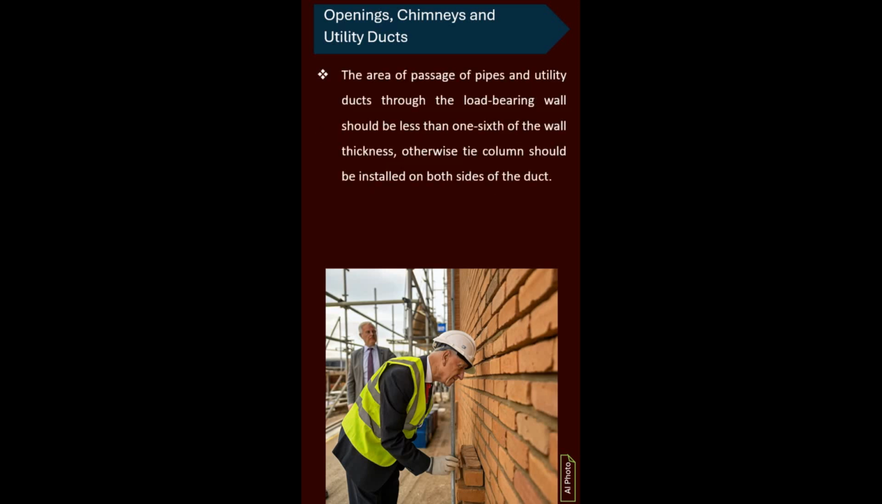The area where pipes and utility ducts pass through the load-bearing wall should be less than 1/6 of the wall thickness. Otherwise, a tie column should be installed on both sides.